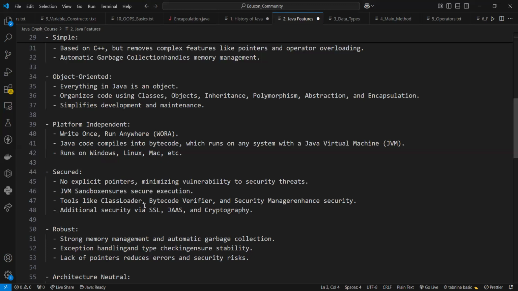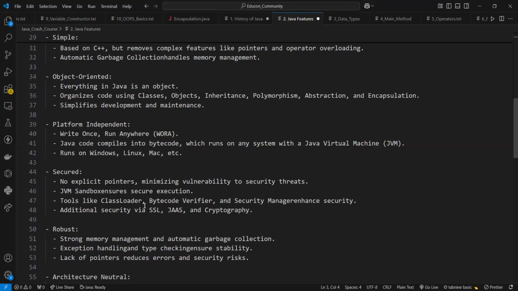In this way, we organize our code using classes, objects, inheritance, polymorphism, abstraction, and encapsulation. These are the basic concepts of OOPS. What is OOPS? Object-oriented programming system. These are the building blocks, or the pillars you can say, of Java: classes, objects, inheritance, polymorphism, abstraction, and encapsulation. And it also simplifies the development and maintenance.